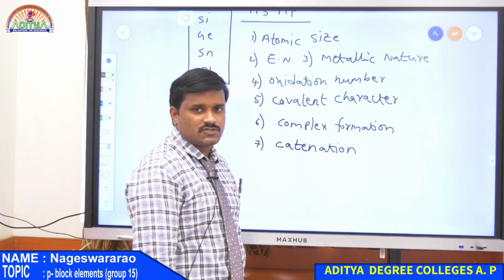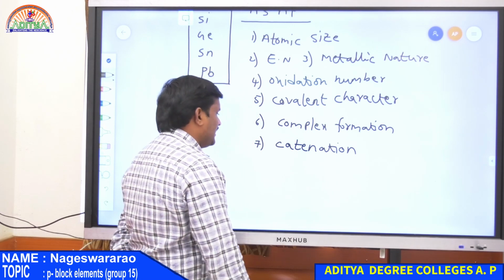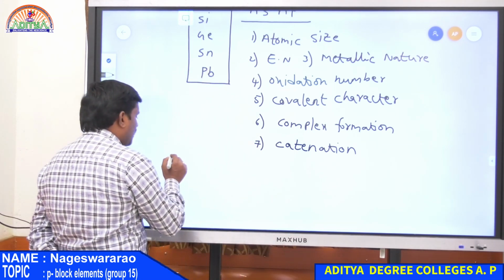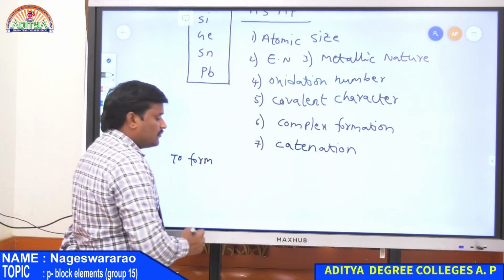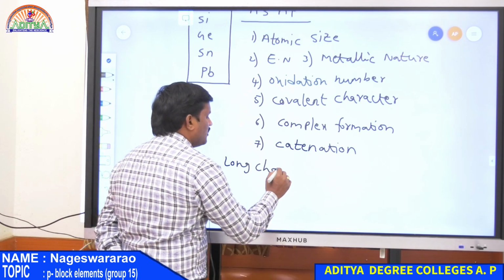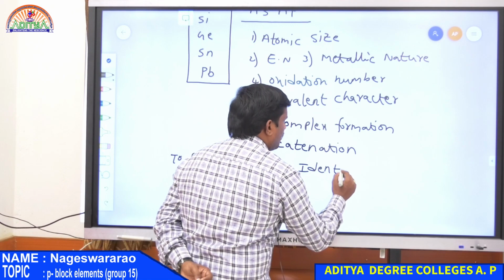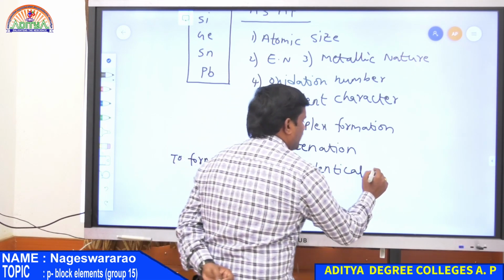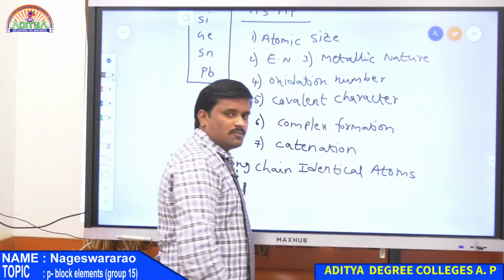So catenation. What is catenation? Catenation is nothing but the tendency of an atom to form a long chain of identical atoms. This property is known as catenation property.